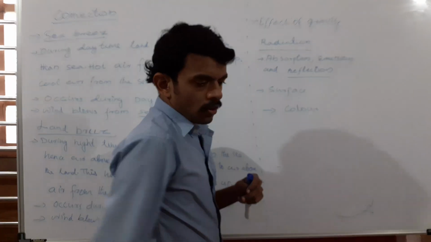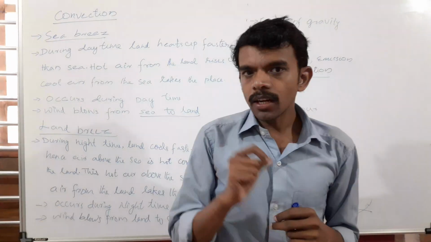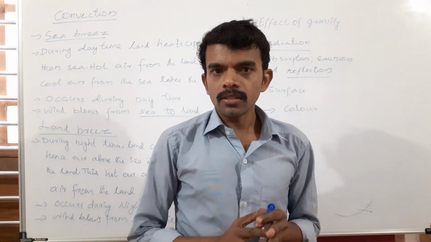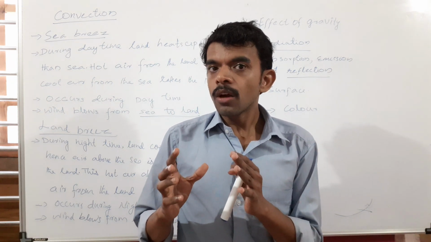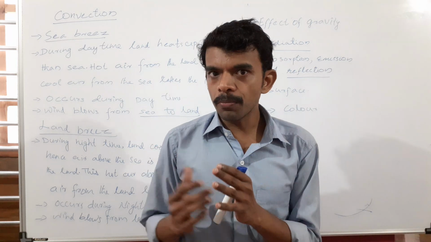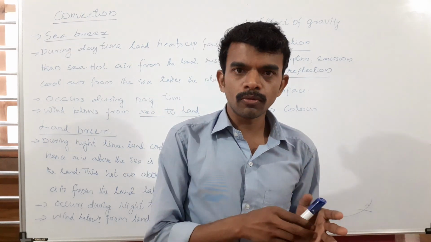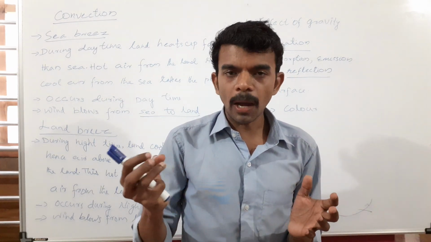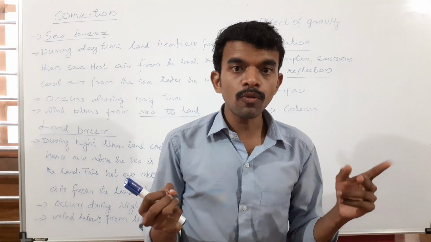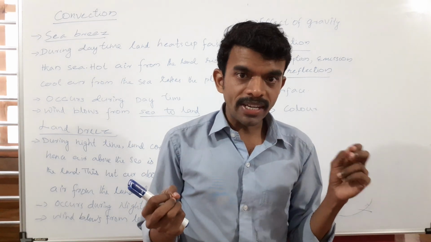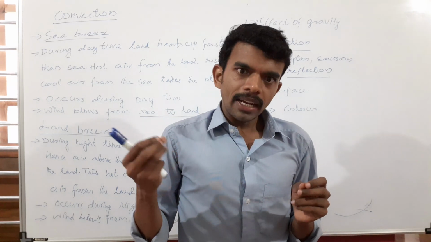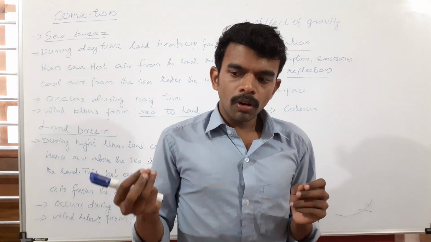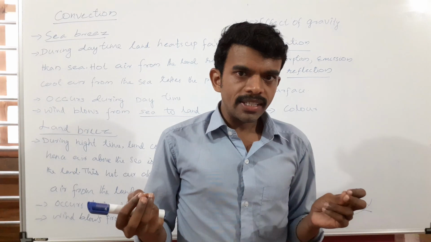And the color, for example, if you consider black color and white color, the black color has a greater property of absorption than white color. So the black color absorbs more than white color. Similarly, the black color can emit more than white color.